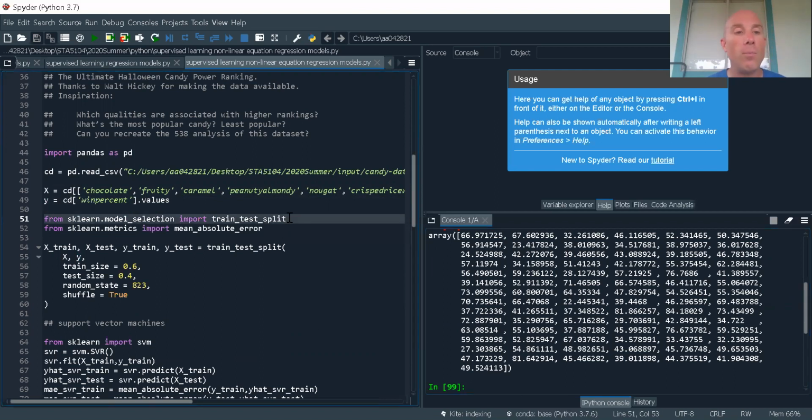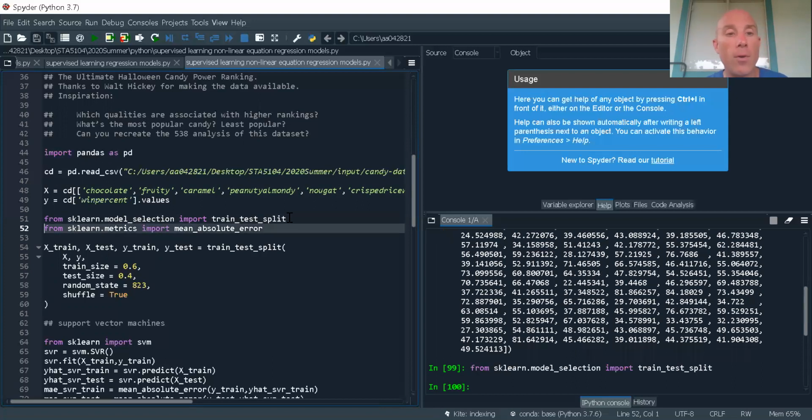Now, we're going to do train test split again. So I'm going to break up my data into the training data, which builds the model, and the test data that we use to evaluate the model's performance. We use it to estimate how the model will perform in the future. So training statistics tell me how well the model fits the sample. Test statistics are my estimate of how well the model will fit the population in the future.